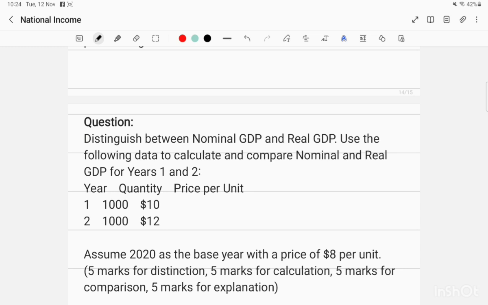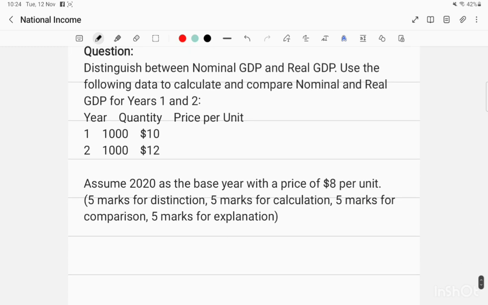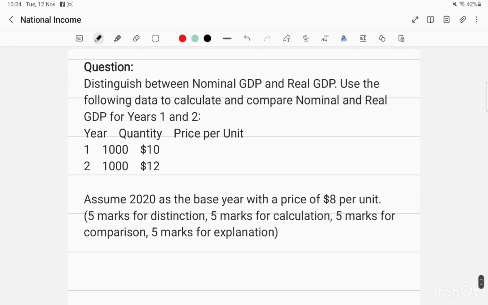Here we find a few questions. Distinguish between nominal GDP and real GDP. Use the following data. You will be using it, get its picture and do it yourself. So this is the whole lesson about national income statistics. You will find it very useful, and we will do it later on.